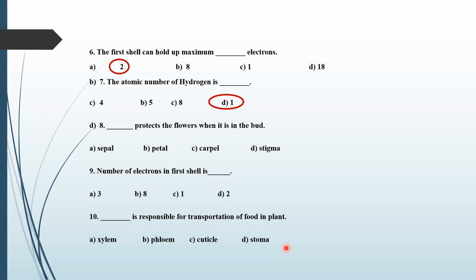No, A is the correct one. Sepal is the correct answer. Okay, number of electrons in first shell is 2. Yes, very good. D is the correct option.